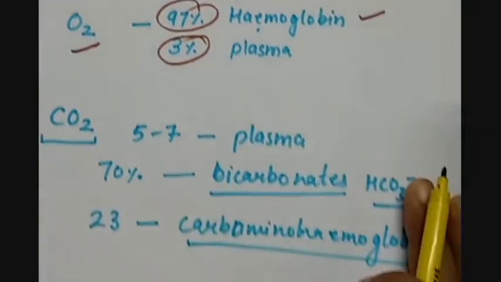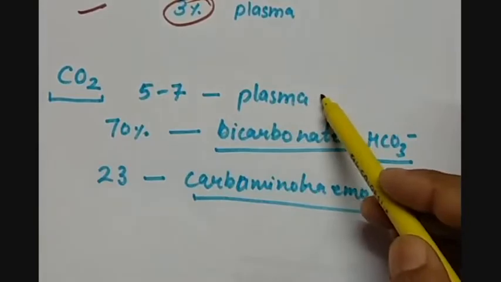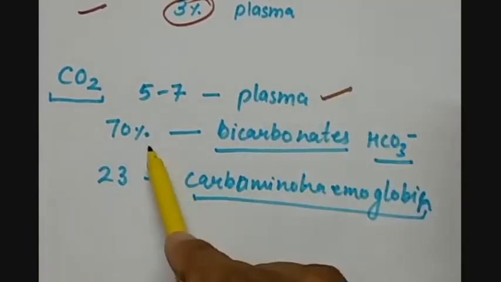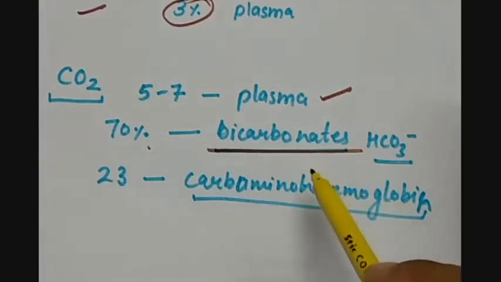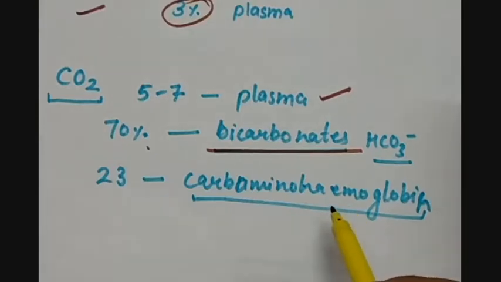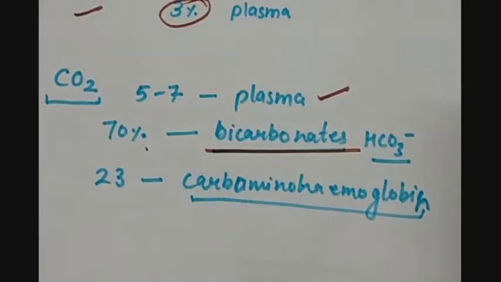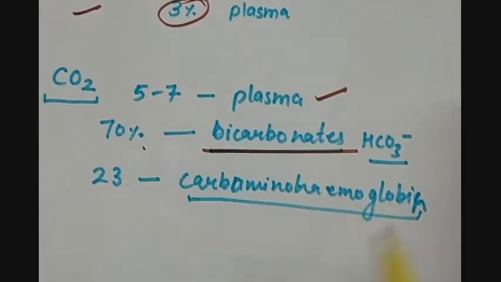Then we have CO2. 5 to 7% of the CO2 is dissolved in plasma, 70% is transported with the help of bicarbonates, and 23% is also transported with the help of hemoglobin. That's why the hemoglobin, when it attaches CO2 to it, is called carboamino hemoglobin.